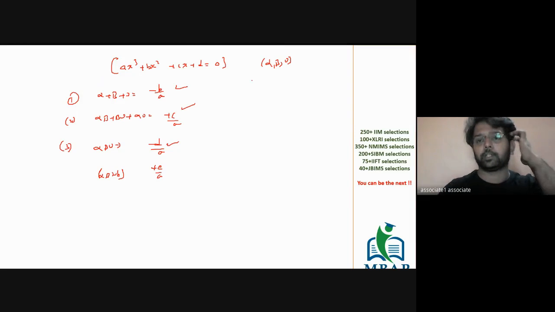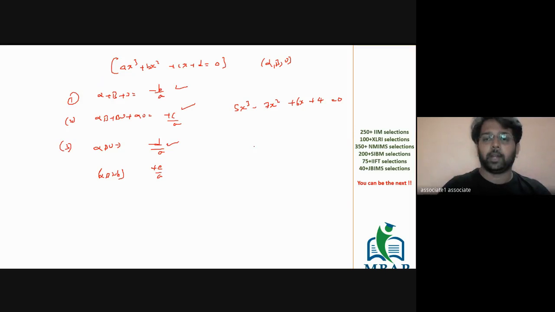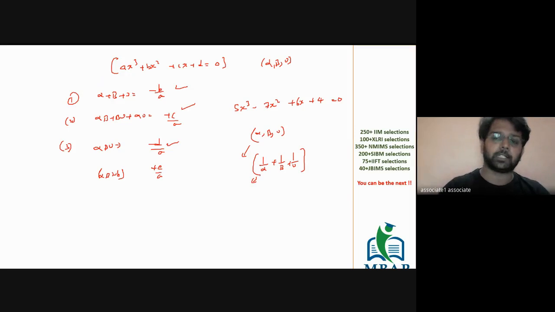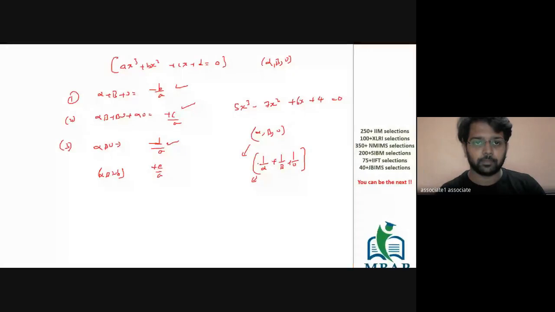Okay. Now, for example, if the question is, let's say, 5x cube minus 7x squared plus 6x plus 4 is equal to 0, and this equation will have three roots alpha, beta, and gamma. The question to you is, find the sum of 1 by alpha plus 1 by beta plus 1 by gamma. Tell me the answer for the given equation. It's an open question to all of you, so please solve it fast.